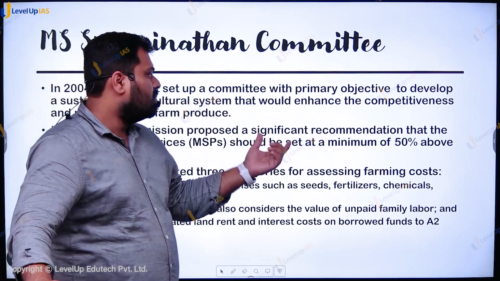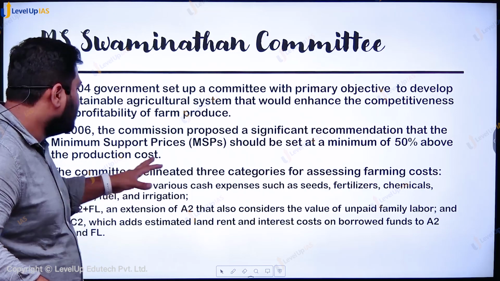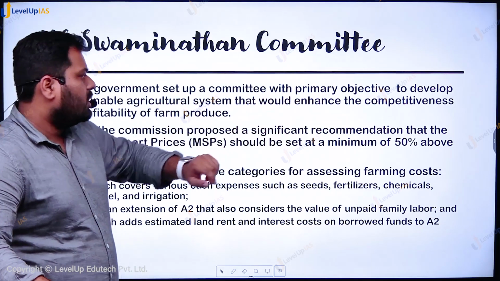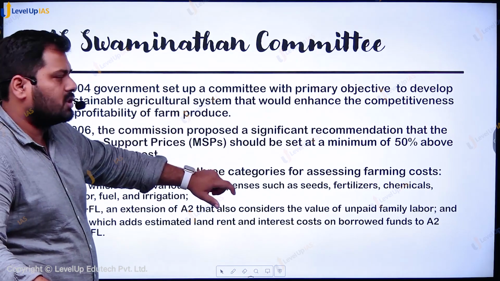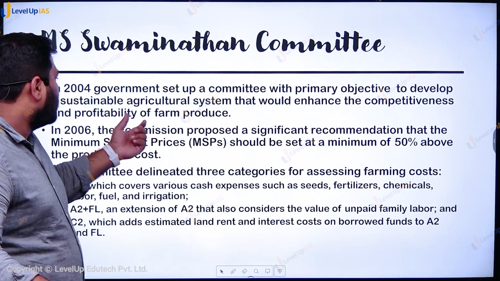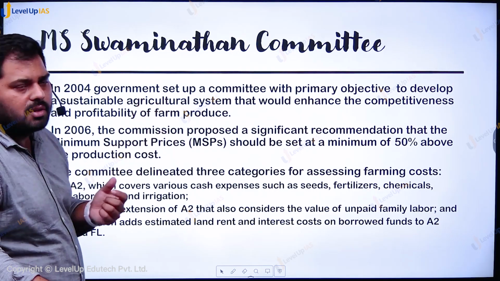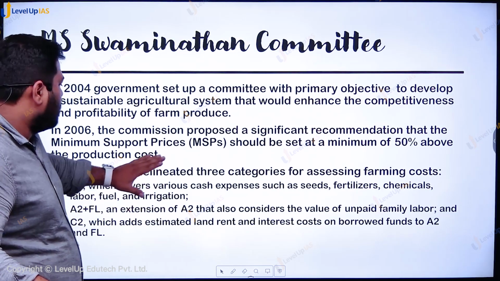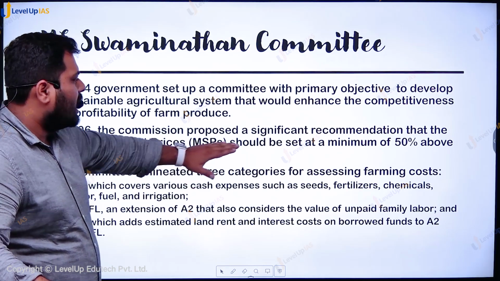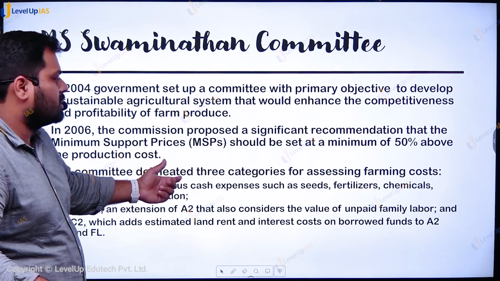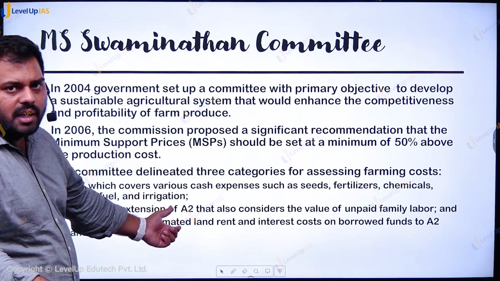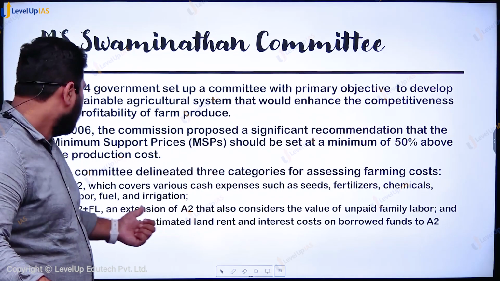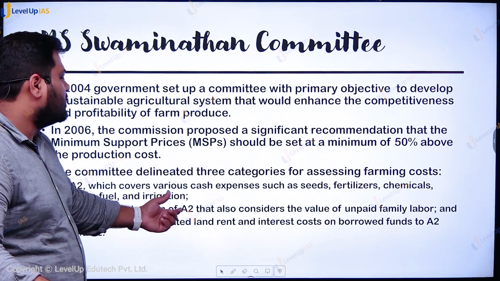So this is the Swaminathan committee report I was talking about. In this particular committee in 2004, the government set up a committee with the objective to develop a sustainable agriculture system and also to ensure the competitiveness and profitability of the farm produce. This committee has recommended that there should be a fixation of MSP at a minimum of 50% above the production cost. And it has categorized that there are three kinds of costs associated with production. Firstly, A2 is the basic cash component. Then you have A2 plus FL, that is an extension of A2.